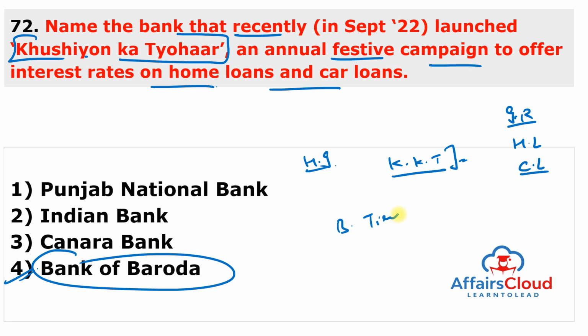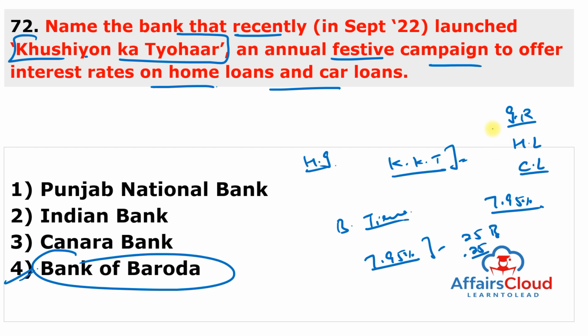Bank of Baroda's home loans are available at a competitive interest rate beginning at 7.95% per annum with no processing charges, and the car loans are available at a special rate starting from 7.95% per annum with a concession of 25 basis points or 0.25%.